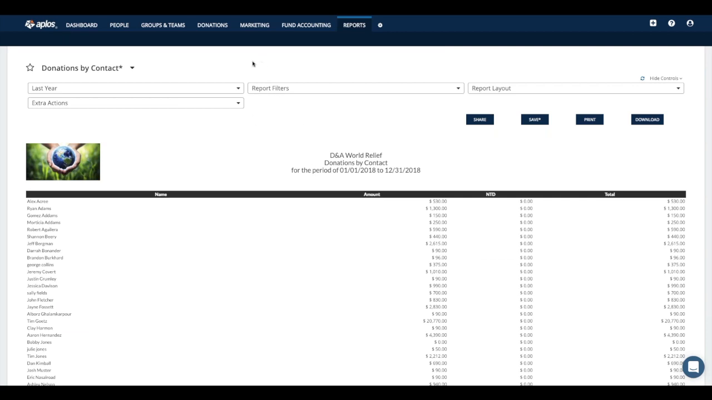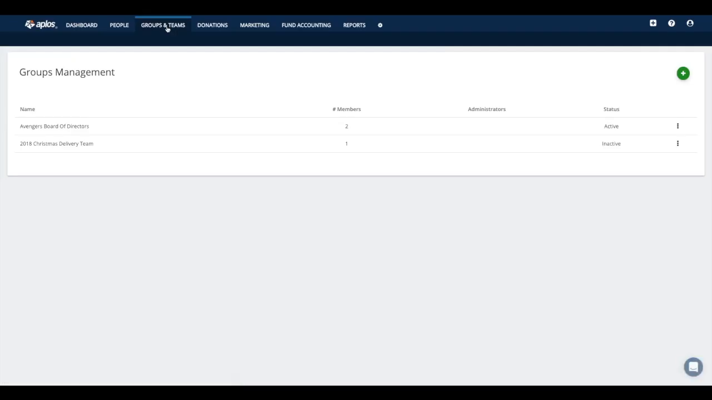All right. So let's go ahead, and now what I'm going to do is just kind of talk about these last two tabs that we haven't touched on yet. So the first one, groups and teams, this is a new feature that we've come out with, and this allows you to create kind of teams within your organization. So maybe if you have like a committee or a certain group that gets together and does certain activities, this is the area you can come to create those groups.